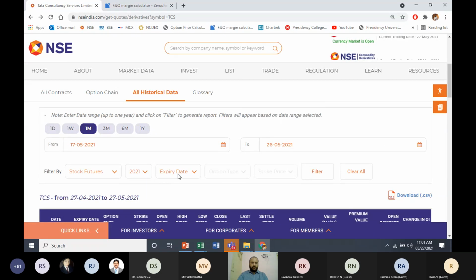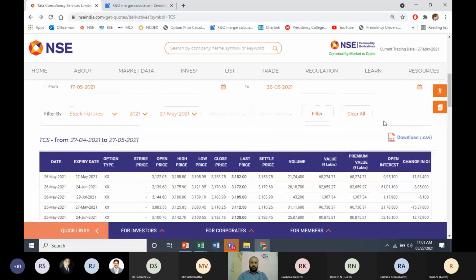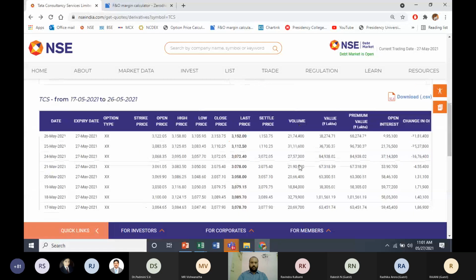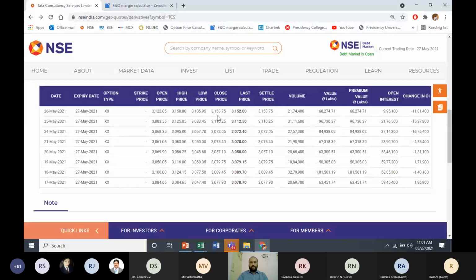Stock futures, 2021. Let me take the May contract only. You can see different columns here, and in that we have something called the settlement price.